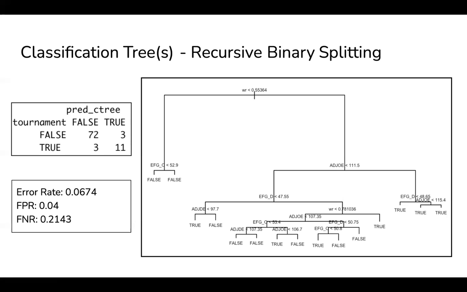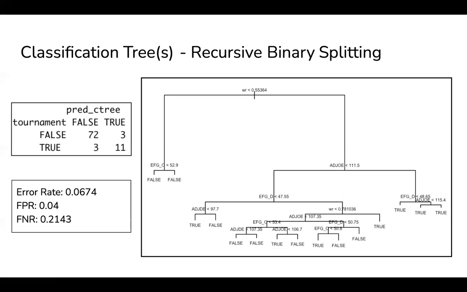There's a very clear cutoff at 55% for whether you will make it or not. Then followed by offensive efficiency, and then mostly split off by more minor variables. And we observe an error rate of 0.06, which is fairly low compared to our previous models.